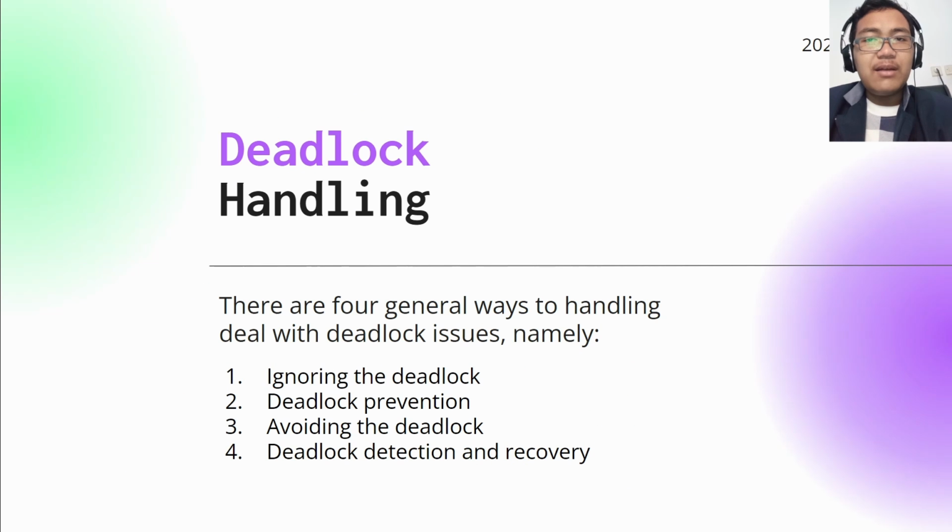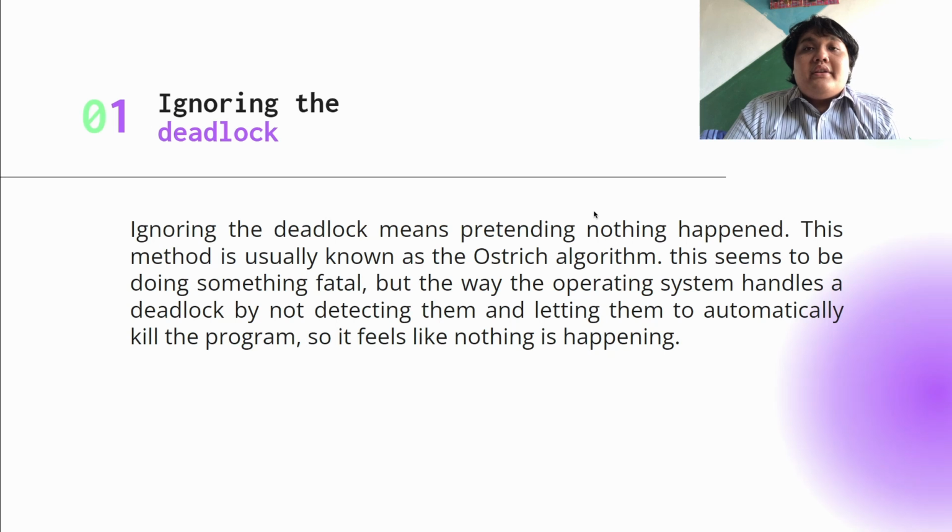Deadlock handling. There are four general ways to deal with deadlock issues, namely, first, ignoring the deadlock, second, deadlock prevention, third, avoiding the deadlock, and fourth, deadlock detection and recovery. First, ignoring the deadlock. Ignoring the deadlock means pretending nothing happened. This method is usually known as the ostrich algorithm. This seems fatal, but the operating system handles deadlock by not detecting them and letting them automatically kill the program, so it feels like nothing is happening.